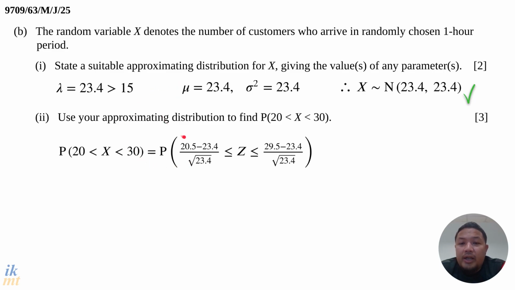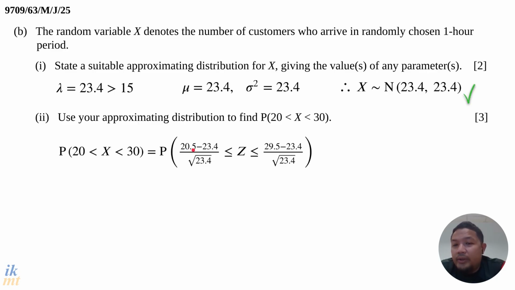So when you have a discrete random variable and you approximate using a continuous random variable, you have to do the continuity correction. Here in this case, I added 0.5 to the 20.